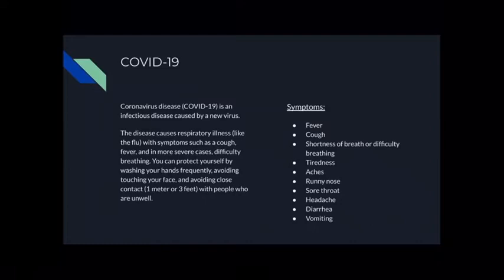Symptoms: fever, cough, shortness of breath or difficulty breathing, tiredness, aches, runny nose, sore throat, headache, diarrhea, and vomiting.